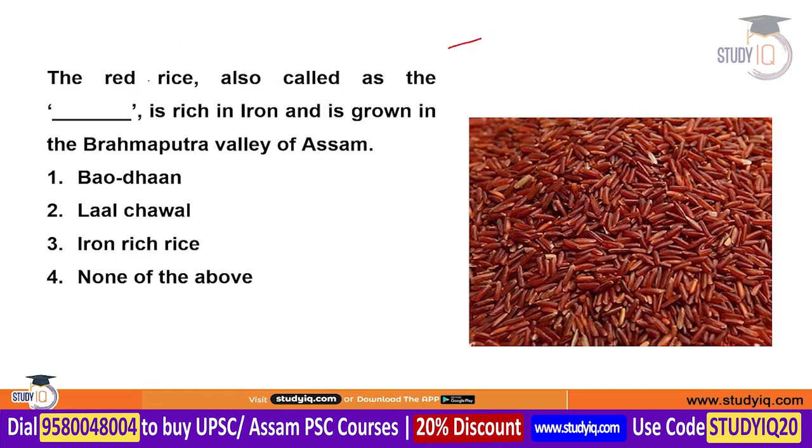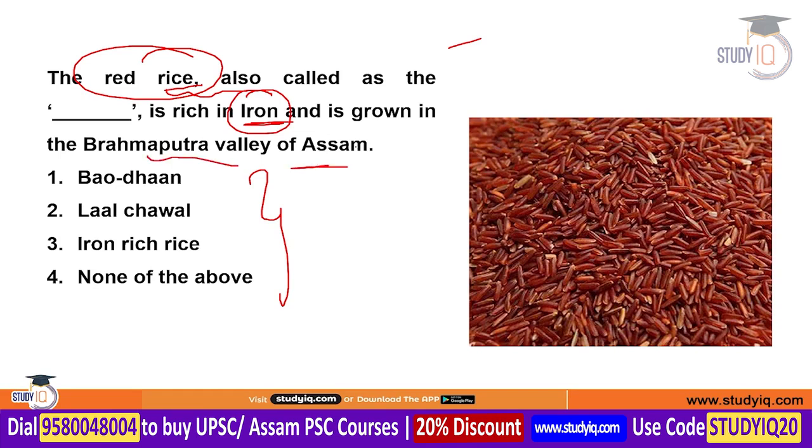Next question is about red rice. By which of the following names is this red rice very famous? Remember, it is very rich in iron and grown in the Brahmaputra valley of Assam. So this is important for the Assam exam. The correct answer is Bao Dhan.